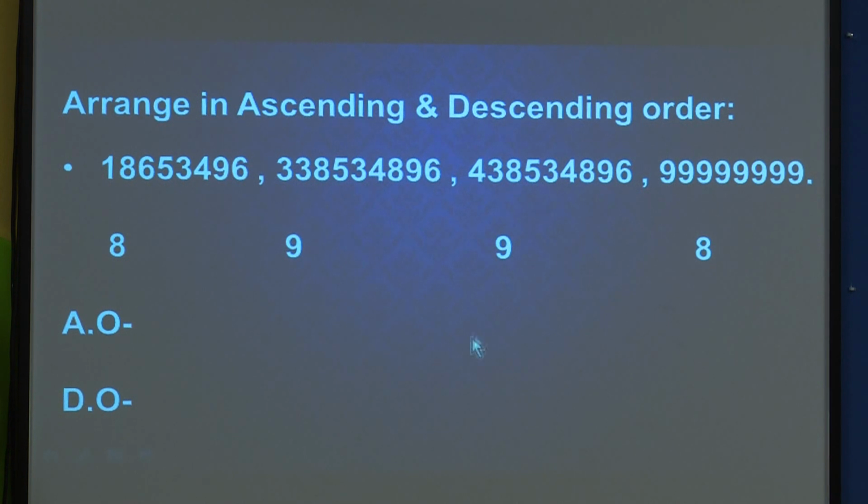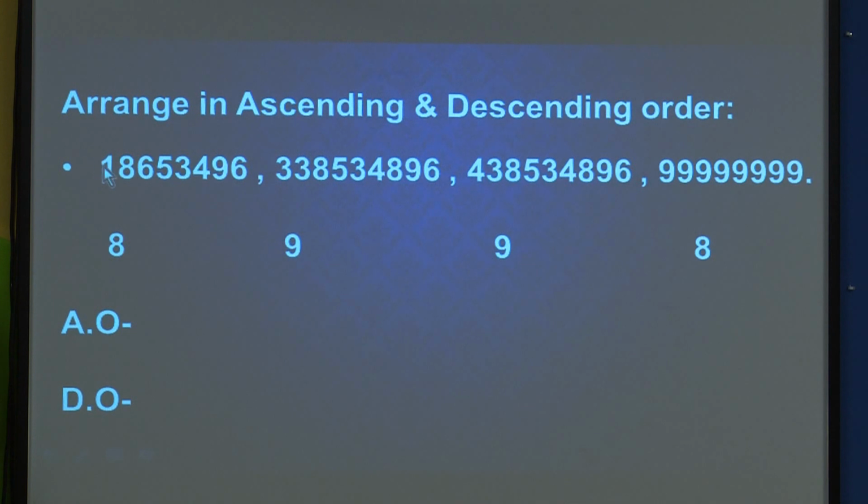First we will write this number here. Then we will write again a 9 digit number. After this, this is 33, 85, 34, 896, and the third number will be out of this, which is greater. Yes, this is greater. So we will write this number in the third place, and this will be the smaller, which will be written at the last. So in one number only we are writing ascending order as well as descending order.